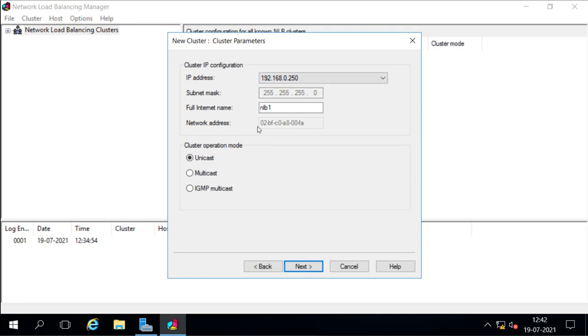This is your physical address, because in the LAN network, all the communication is done based on the MAC address. So this will be the virtual MAC address for this virtual IP. This is the virtual name, this is the IP, and this will be the MAC address. So when anyone wants to access this IP, they will get this MAC address, and they can access through this MAC address.